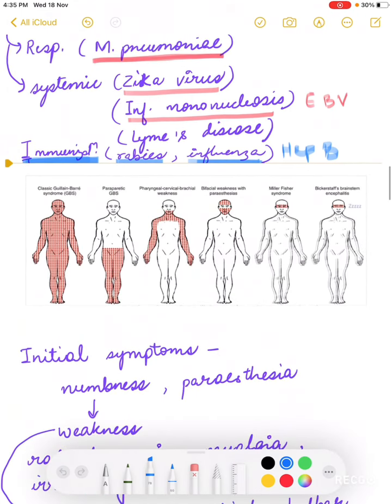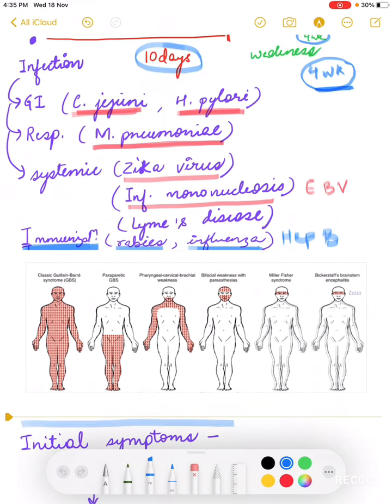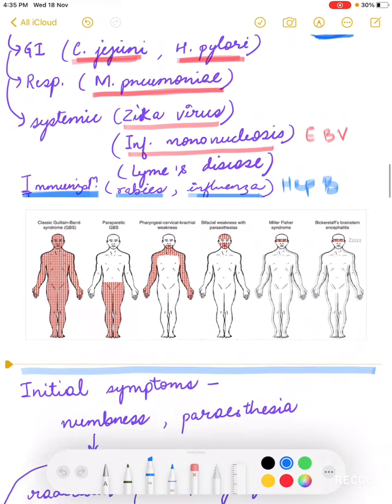Now, there are certain patterns of weakness which are seen in different variants of Guillain-Barré syndrome. These I will discuss later once I talk about them.